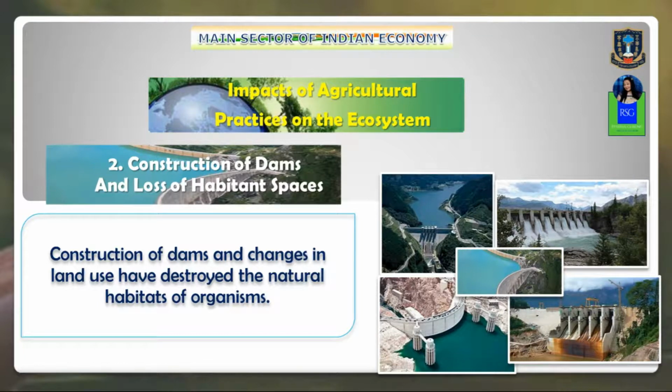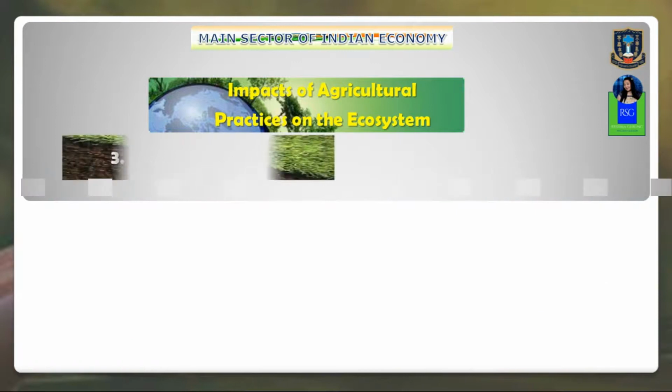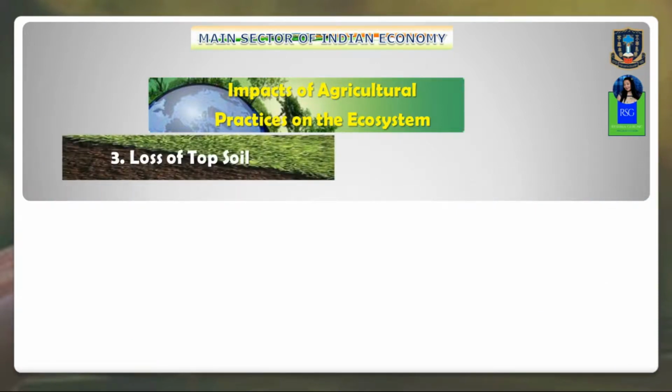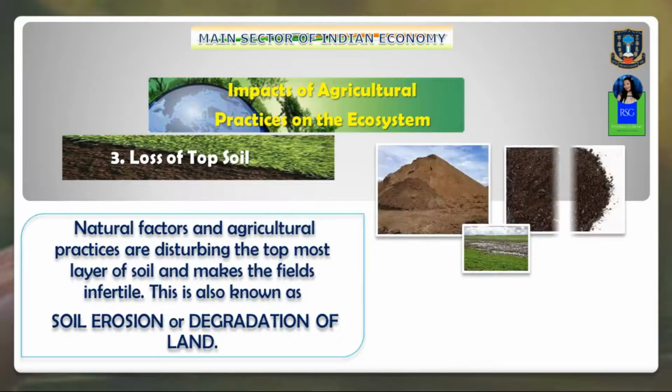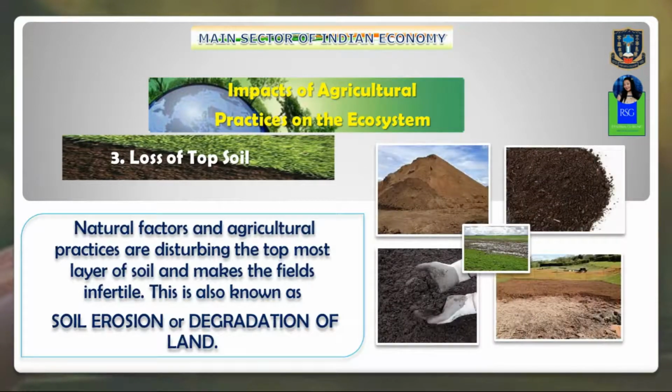All right. And thirdly, agricultural practices have had a very bad impact on the topsoil. Topsoil here means the top layer of the soil, that is, the top layer of the earth's crust, which is very fertile. You understood why? Because it contains rich organic matter, a good amount of mineral nutrients, soil, air, and microorganisms, which facilitate what? Crop production and high yield.